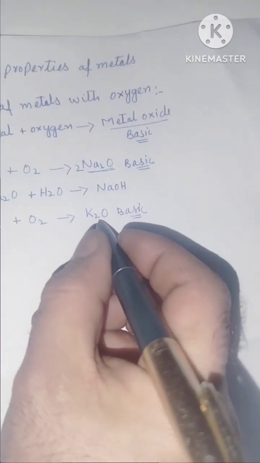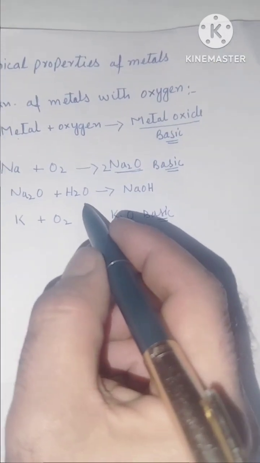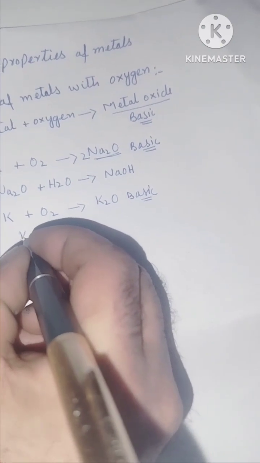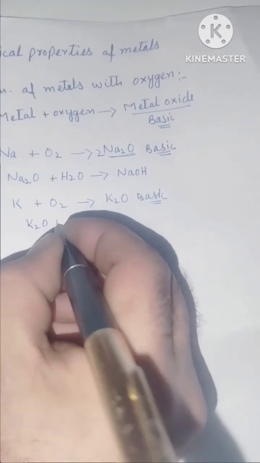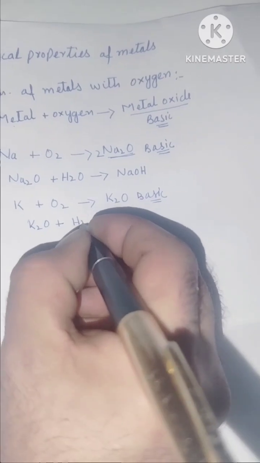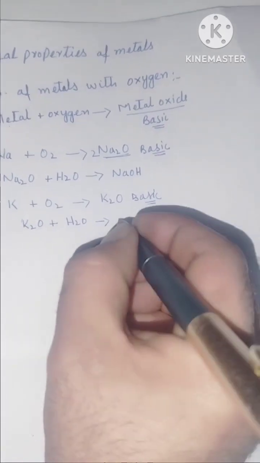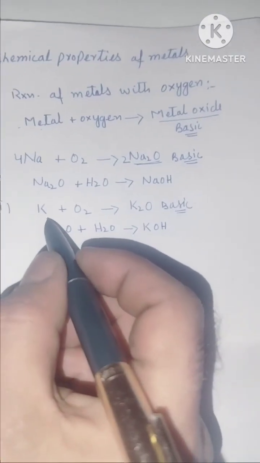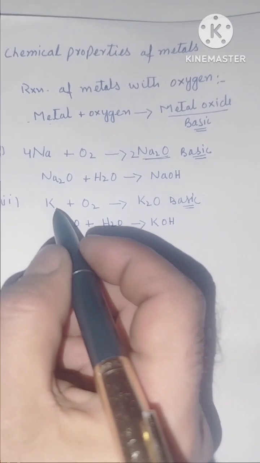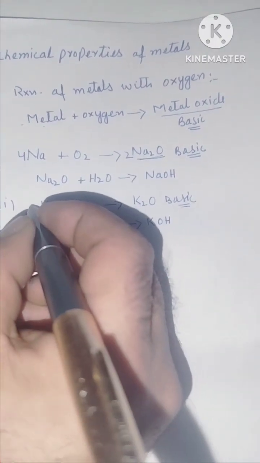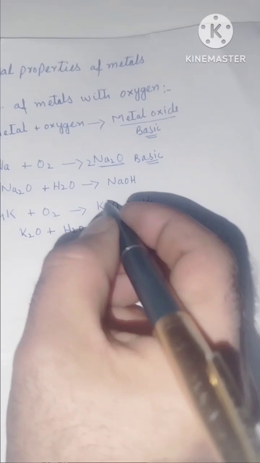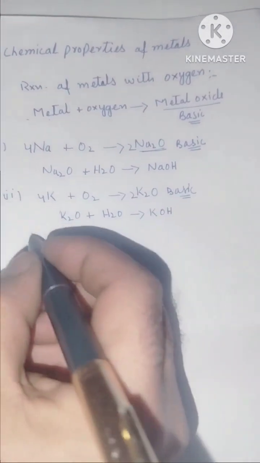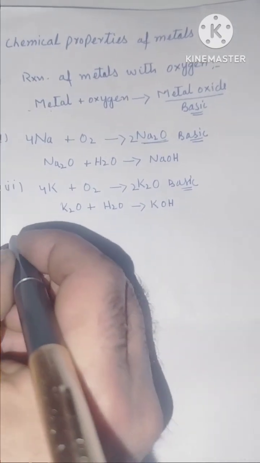If you treat potassium oxide with water, it forms potassium hydroxide. Can you balance this equation? Yeah, you are right. Here it is 4 times potassium and twice potassium oxide.